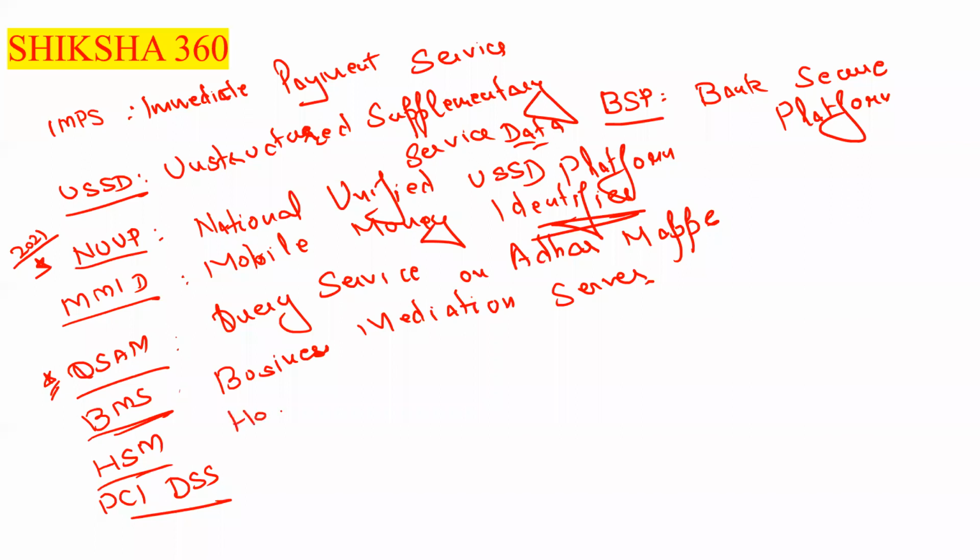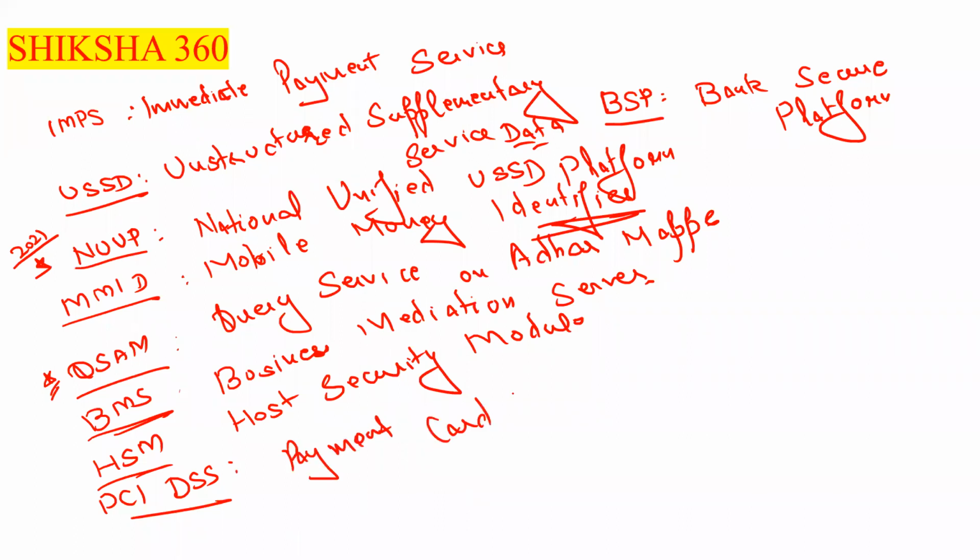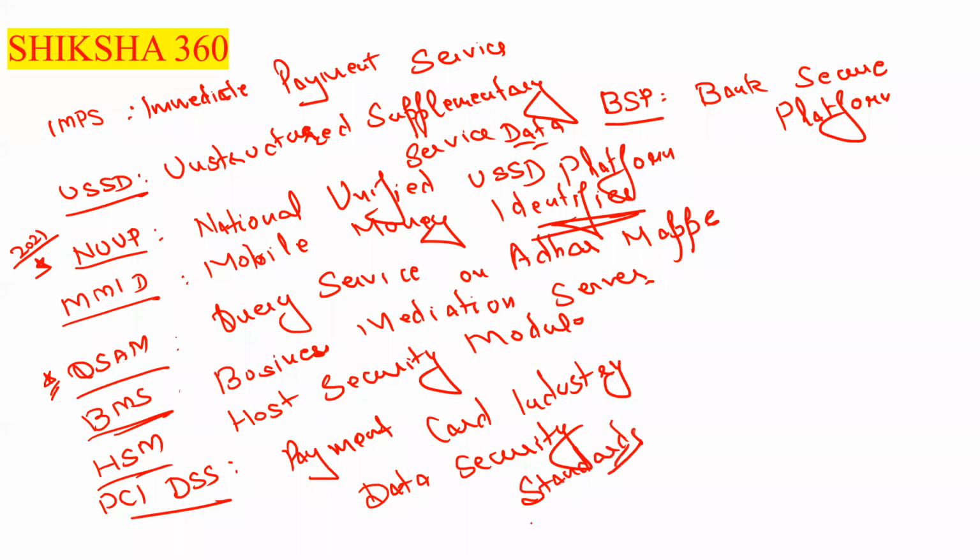HSM stands for Host Security Module. Can anyone tell what is the full form of PCI DSS? PCI stands for Payment Card Industry. DSS stands for Data Security Standards. So these are all very, very important full forms from the examination point of view.